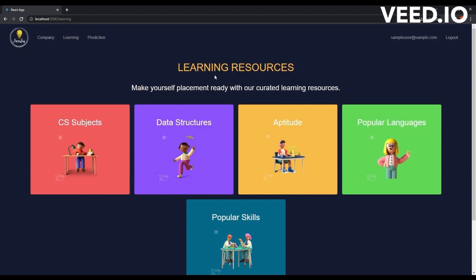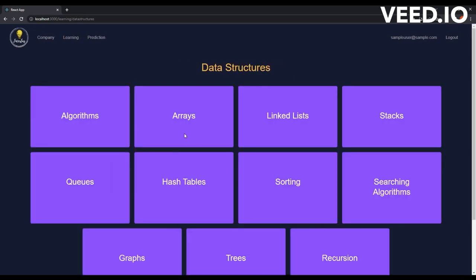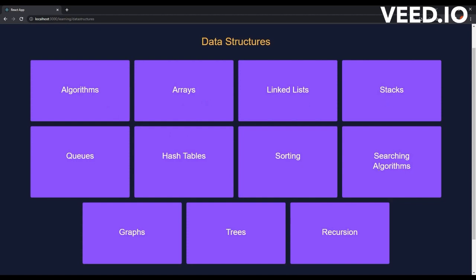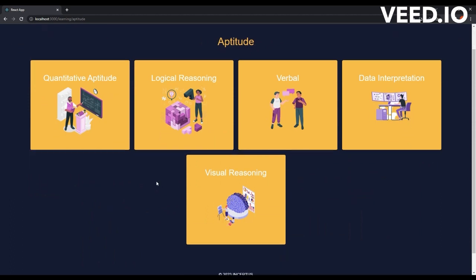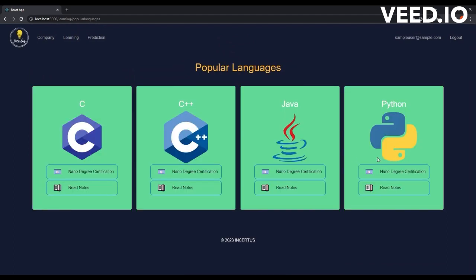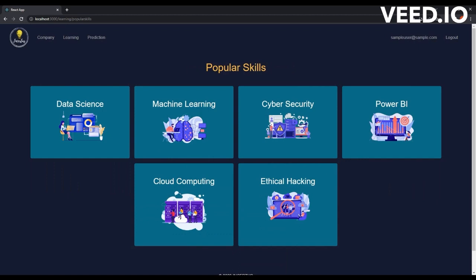On the learning page, we have 5 topics. Let's click on CS subjects. Here we have 4 subtopics. Similarly we have 11 subtopics in the DSA topic. 5 subtopics in aptitude. 4 subtopics in popular languages. Also, an option for nano degree certifications and an option for read notes. 6 subtopics in popular skills.